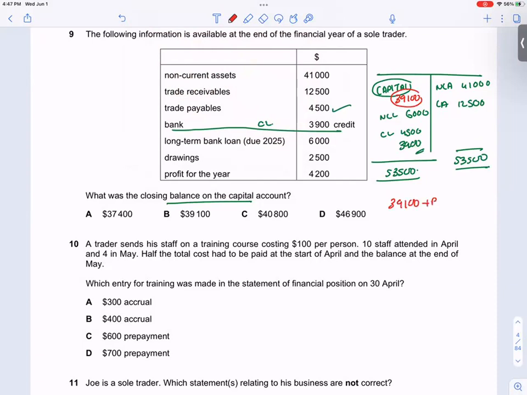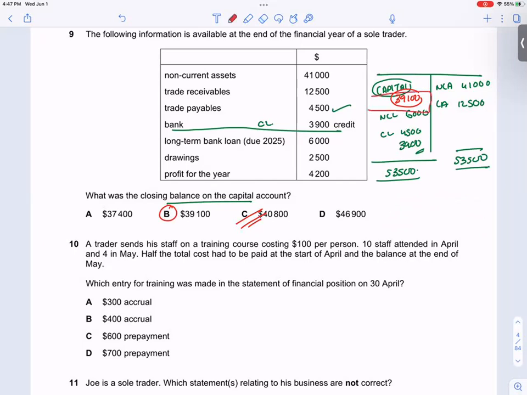39,100 plus profit minus drawings will give you the closing capital. Profit is 4,200, drawings are 2,500. No, closing capital is 39,100.